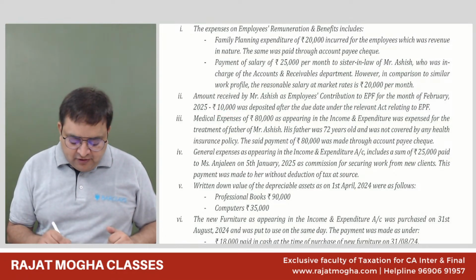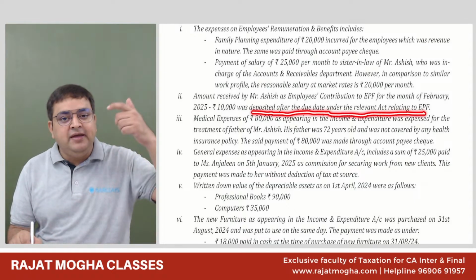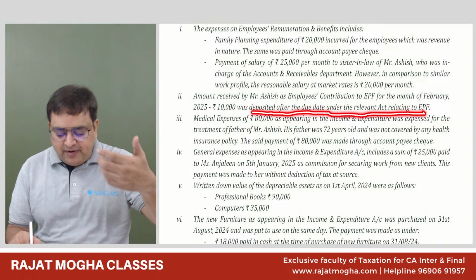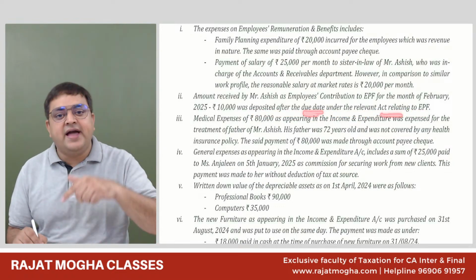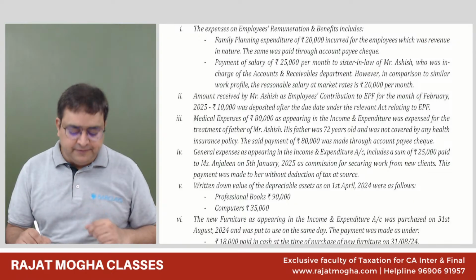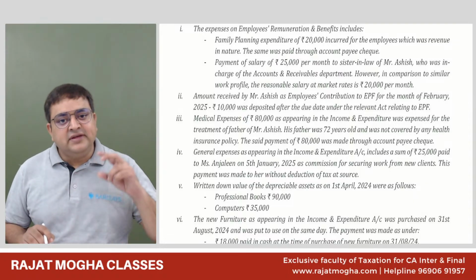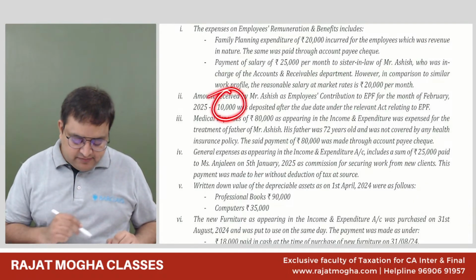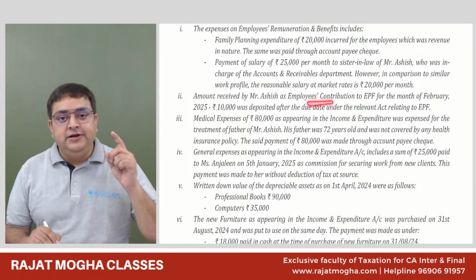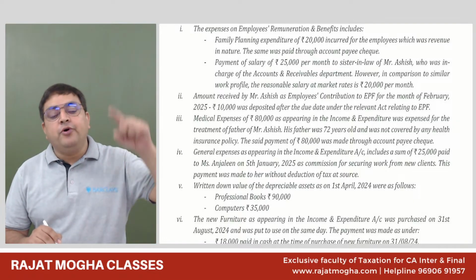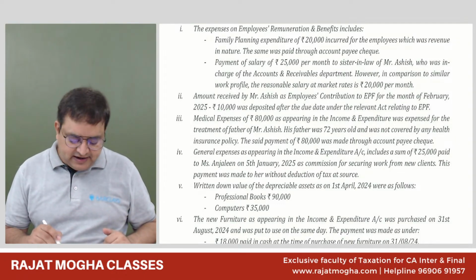How much is the amount? 10,000 rupees. It was deposited after the due date under the relevant act of EPF. The EPF Act says that by 15th of March you should deposit, but it is being deposited after the due date. Is it after the due date of ROI or after the due date of the relevant act? After the due date of the relevant act. So please tell me what you will do of 10,000. Add back. Not allowed. You will make it his income, and permanently it will become his income. Employee contribution, due date of PF Act. Employer contribution, if you remember, was due date of ROI. If it comes in some question, then I'll discuss that also.